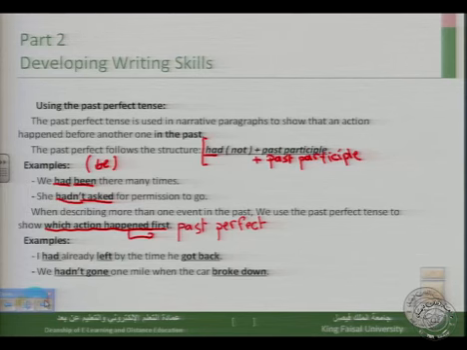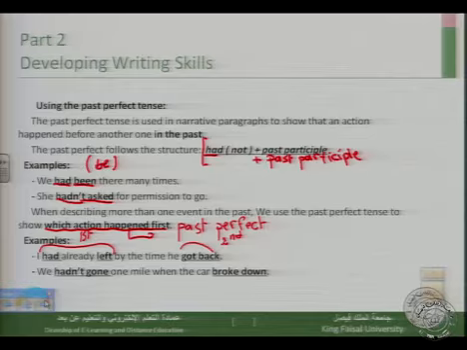The examples are: I had already left by the time he got back. Here we have two actions. The first action is I had left. This is the first action. The second action is he got back. This is the second action or the second event.